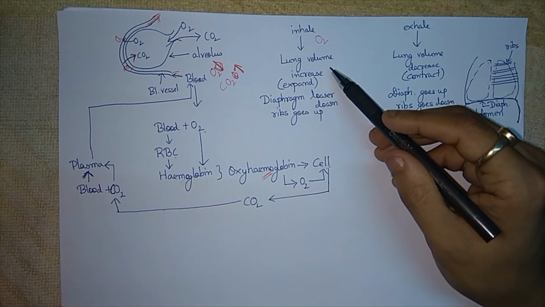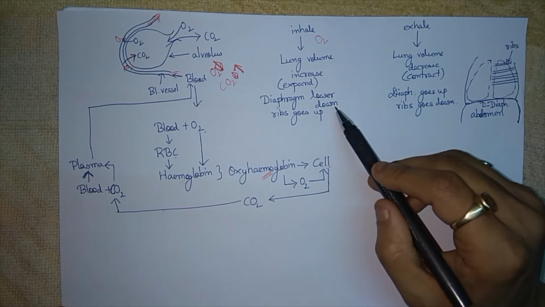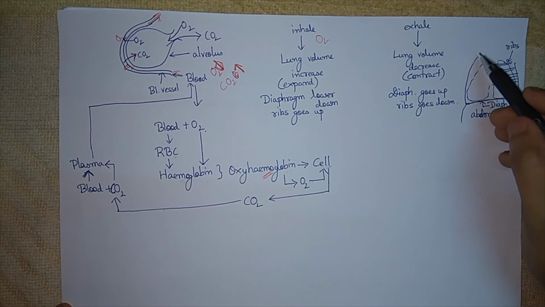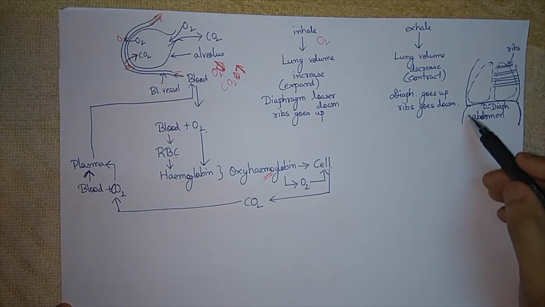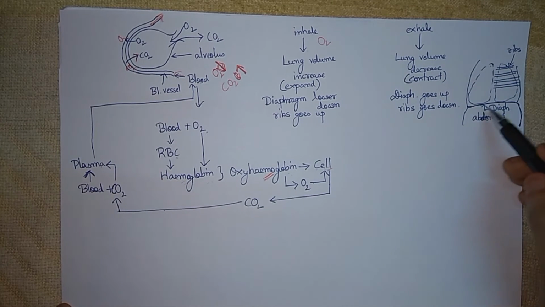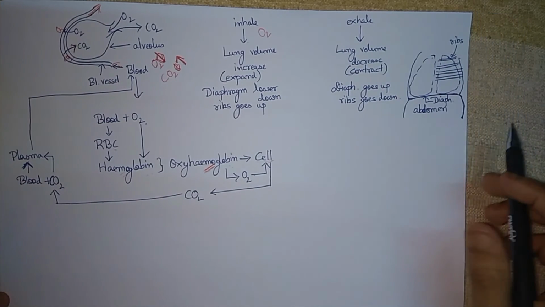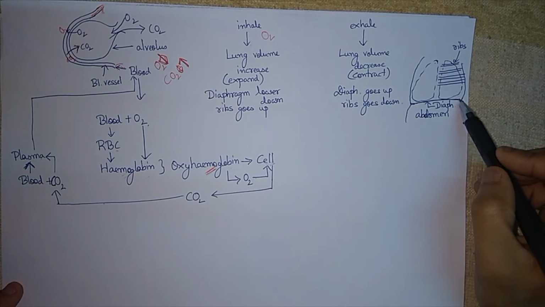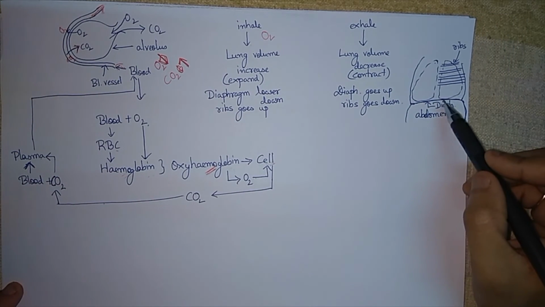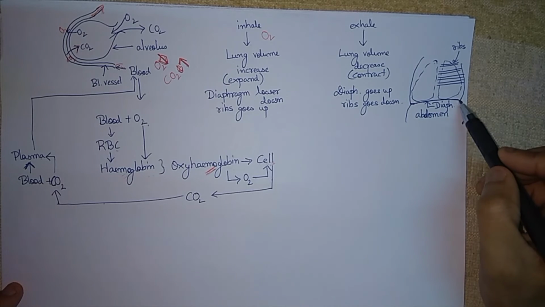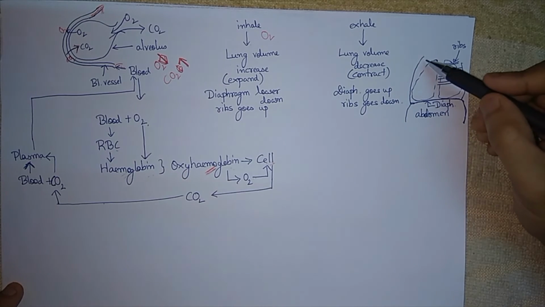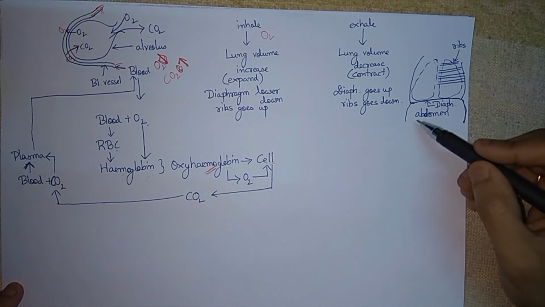So for expansion of lung volume, the diaphragm lowers down. Diaphragm means which part? This is the chest area, and this is our abdomen area. So the diaphragm is the medium or layer or screen which separates the chest area from the abdomen area.